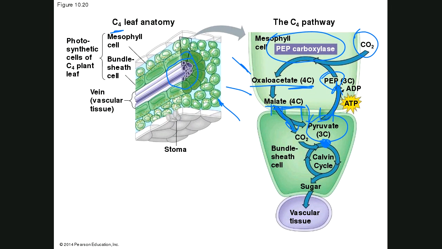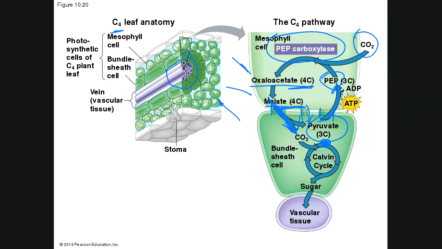Now, while the oxygen levels may be rising in the plant, we're continually pumping CO2 into the bundle sheath cells, so that there is always relatively more carbon dioxide than oxygen.